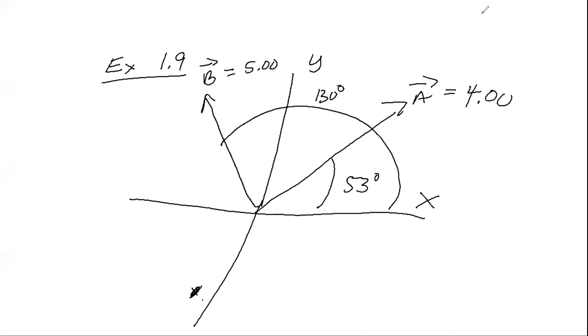In example 1.9, we are calculating a scalar product. So we are asked to find the scalar product of A dot B given these two vectors. This is A right here. It's got a magnitude of 4 and an angle of 53 degrees with respect to the x-axis. And B has a magnitude of 5 and an angle of 130 degrees with respect to the x-axis.